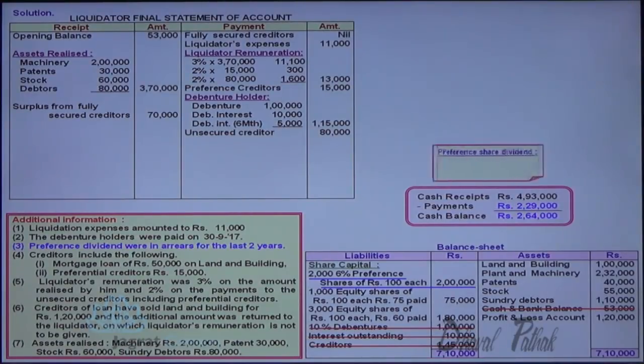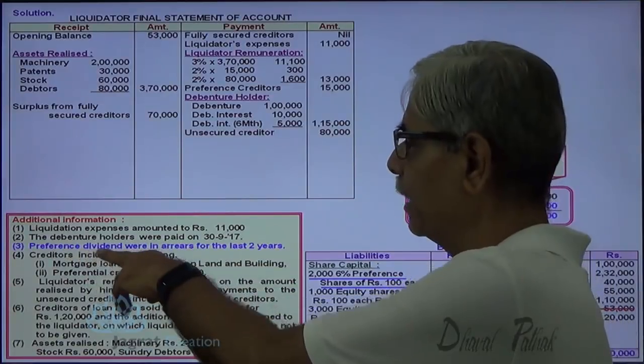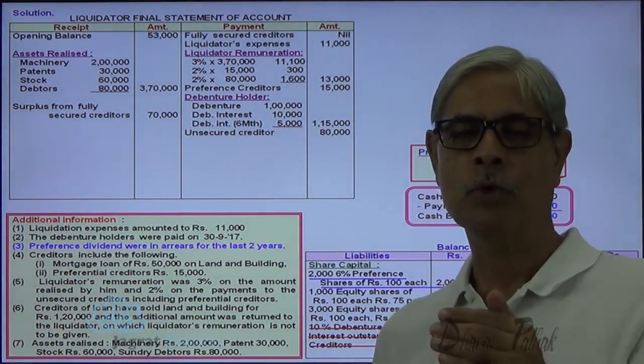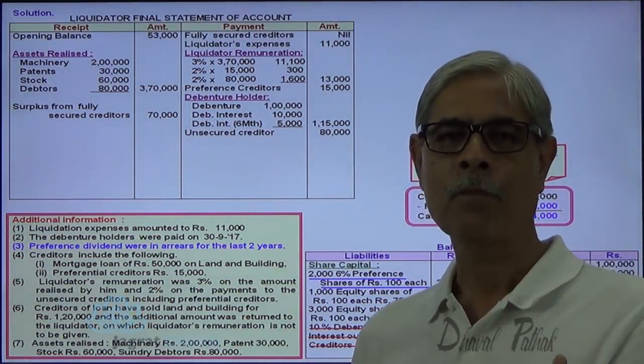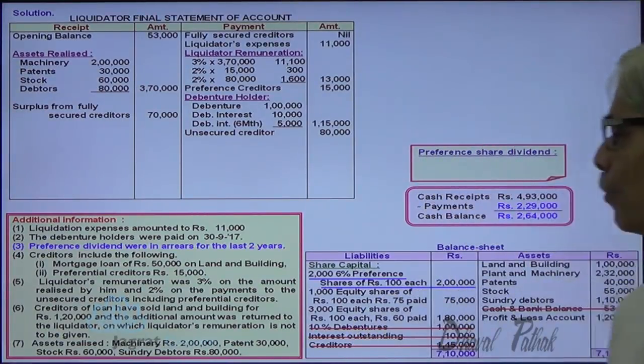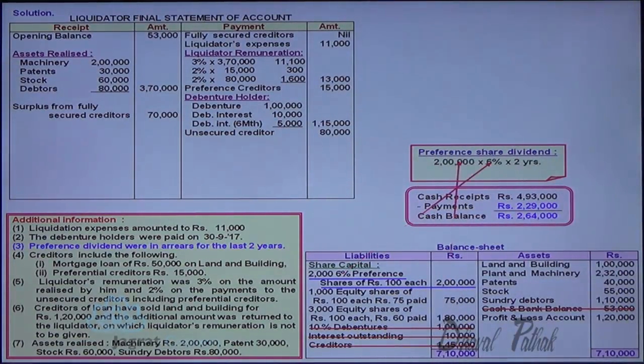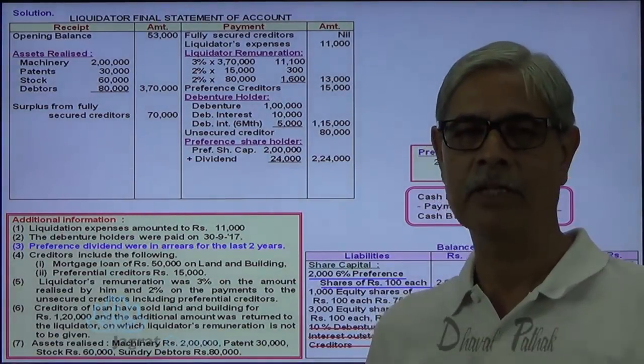From that you can comfortably pay preference shareholders, because the amount payable to preference shareholders is 2 lakhs. And the preference share dividend is in arrears for the last 2 years. So preference shareholders are to be paid with their arrears of dividend. On 2 lakhs at the rate of 6% for 2 years, 24,000 is the dividend arrears. So preference shareholders are paid 2 lakhs and dividend arrears 24,000, so 2,24,000 rupees are paid to preference shareholders.